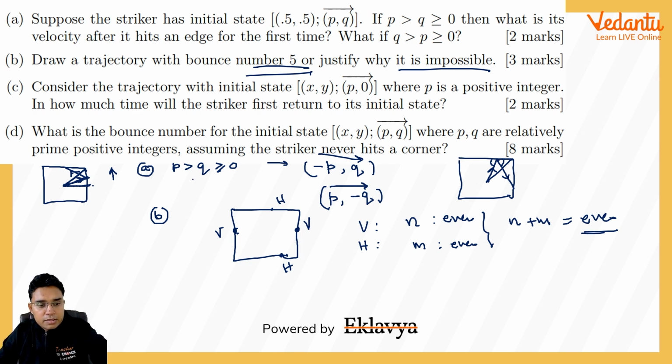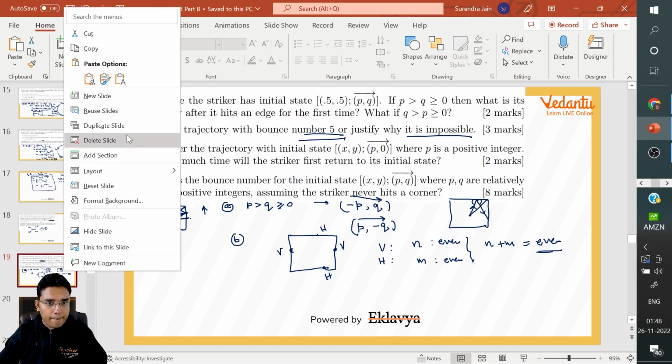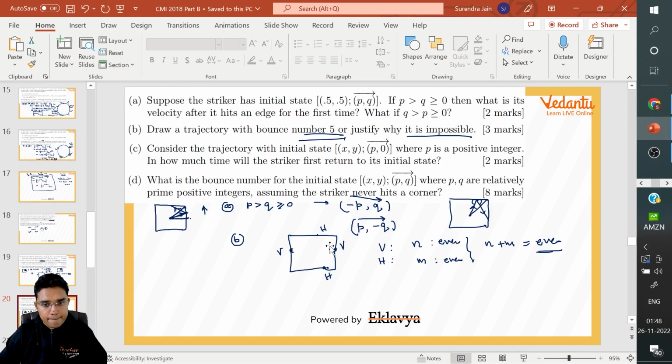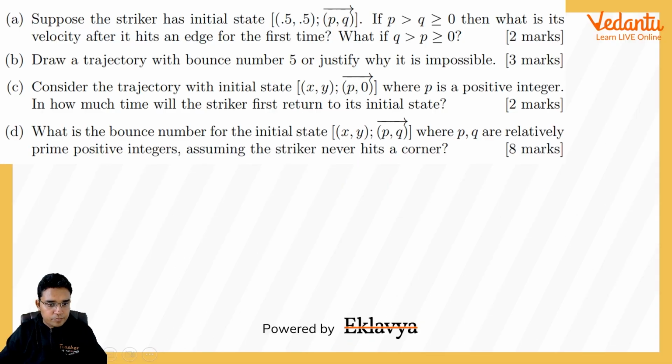Now coming to the C part, let me take another slide to do this part. C part says consider the trajectory with initial state x comma y, any general point, and p comma 0. So it is going only in the x direction, where p is a positive integer. In how much time will the striker first return to its initial state?